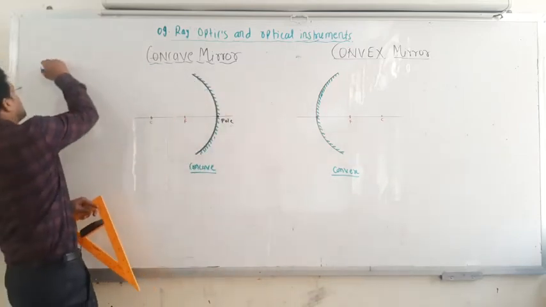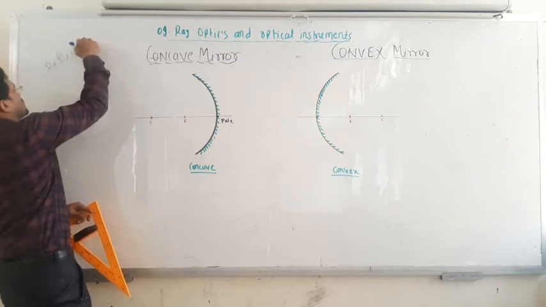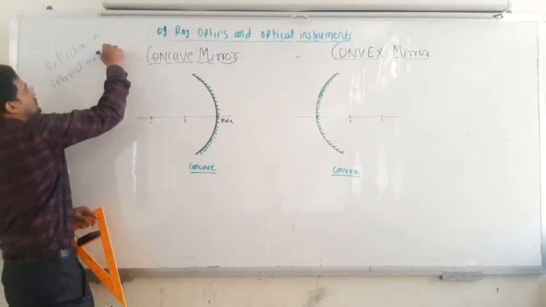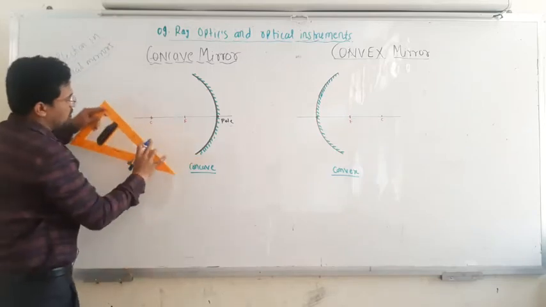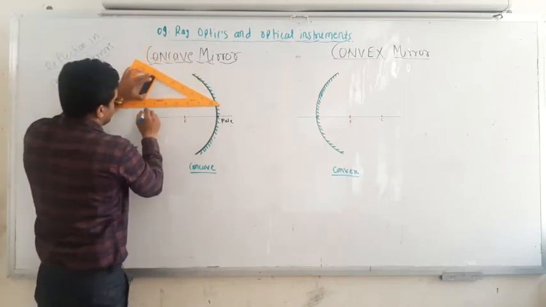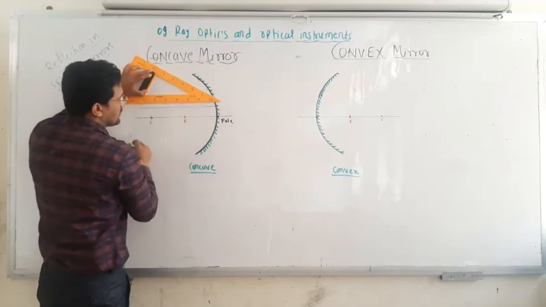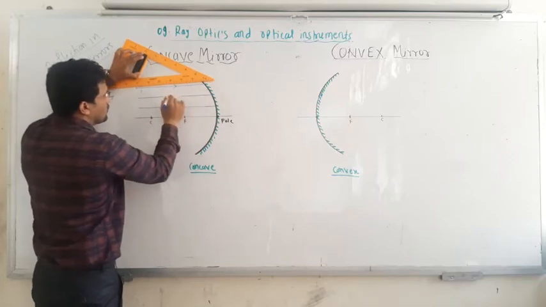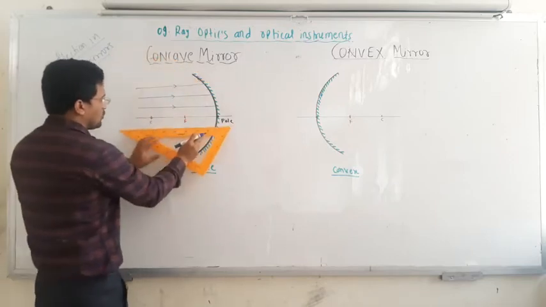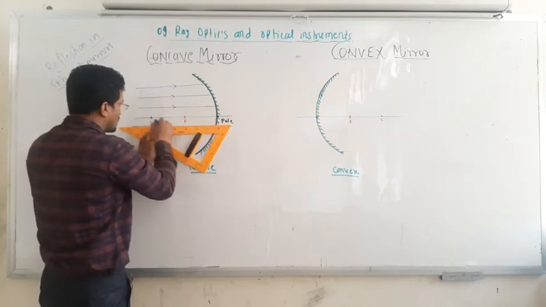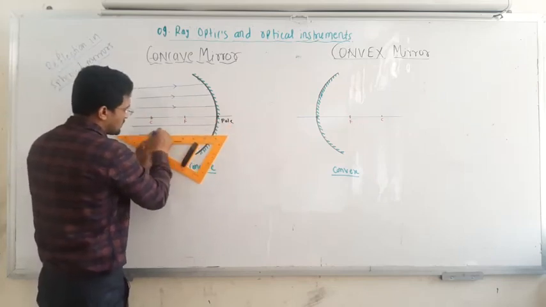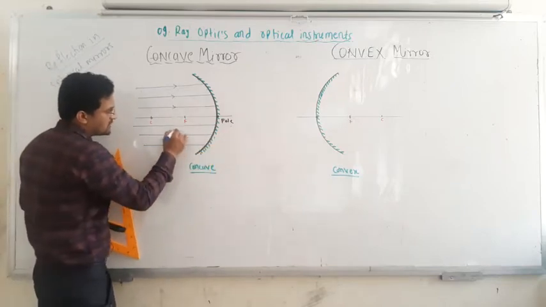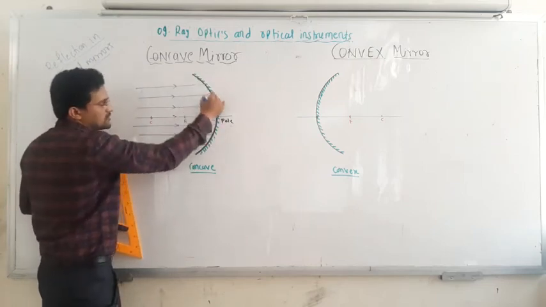So the heading is reflection in spherical mirrors. How does the reflection occur? Suppose you consider a parallel beam of light. This is one ray hitting the surface, this is a second ray, and this is a third ray, coming from some object. Similarly on this side, this is one ray, a second ray, and a third ray. These rays are incident on this concave mirror.